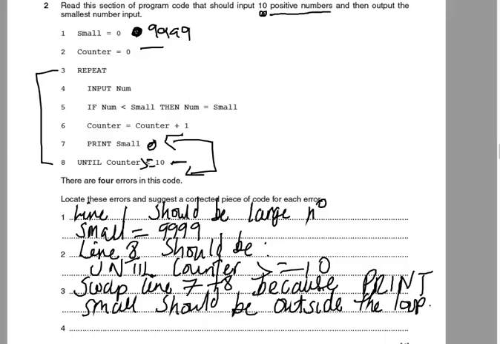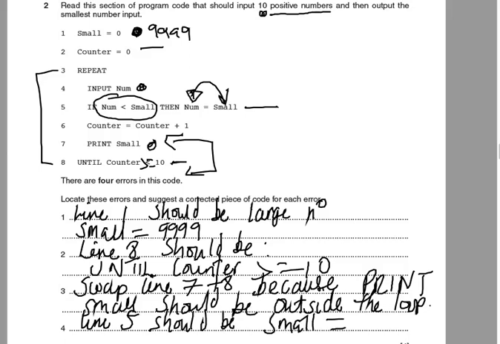So there's one more error, and I'm guessing that's probably line 5 because that's the one that's doing something interesting. So yeah, I can see there is an error. It says if the number that we've input is less than small, then the number equals to small. So the logic here, that's correct. So if the number that we've input is smaller than the smallest number, then we're going to do something. But this should be the other way around. We should be setting small, not setting num. So we can say line 5 should be small equals num. So that's all our errors.